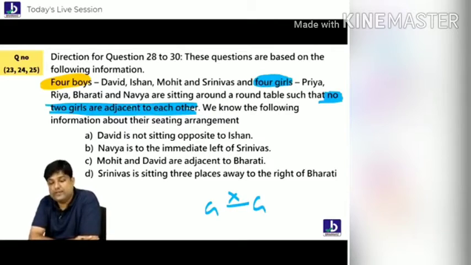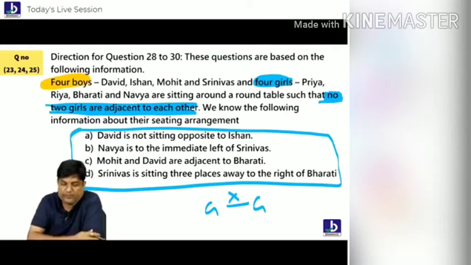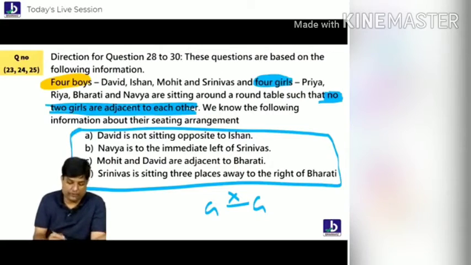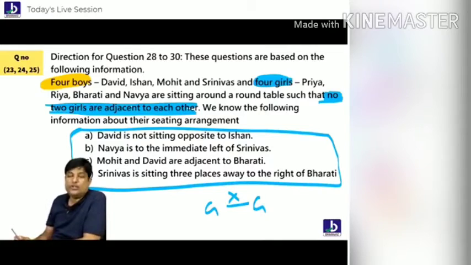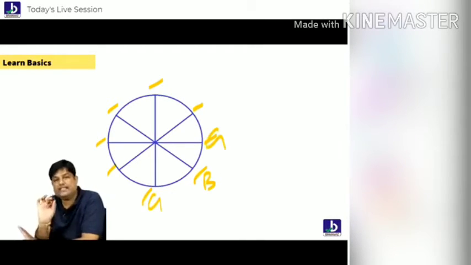Are you understanding, everybody? And he gave you 4 points. So when we try to have a look here, 4 boys and 4 girls, you know how many people totally? 8 people. So students, 1, 2, 3, 4, 5, 6, 7, 8. Girls cannot be adjacent. Means here is a girl, so here girl cannot be, but boy should be here. Here girl can be there, that is okay. But here girl is there, here girl cannot be there. Here should be boy. So this is a condition. No 2 girls are adjacent to each other.